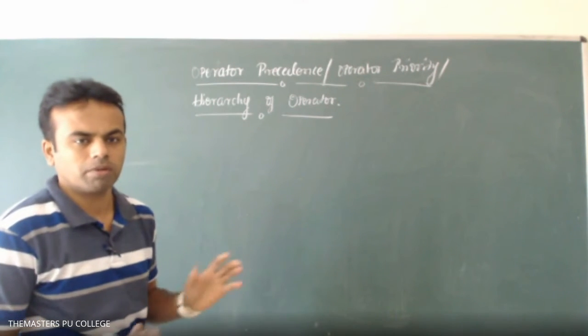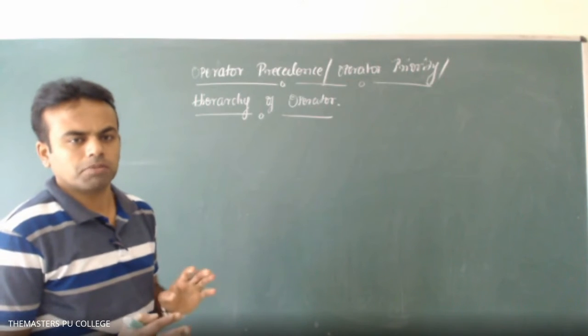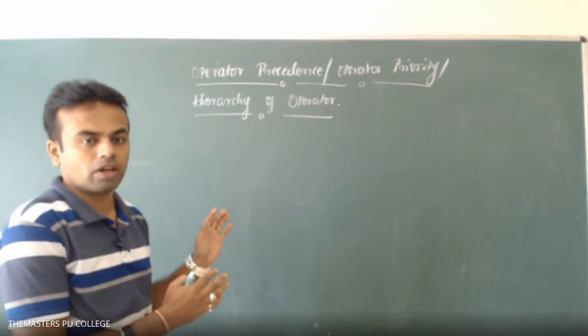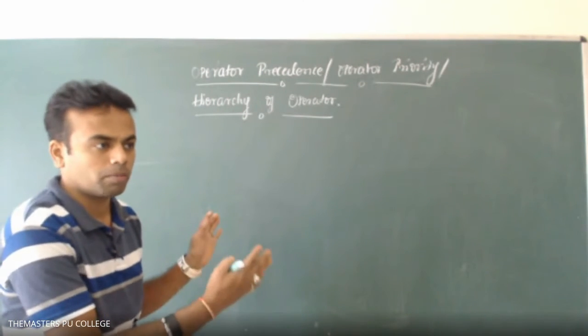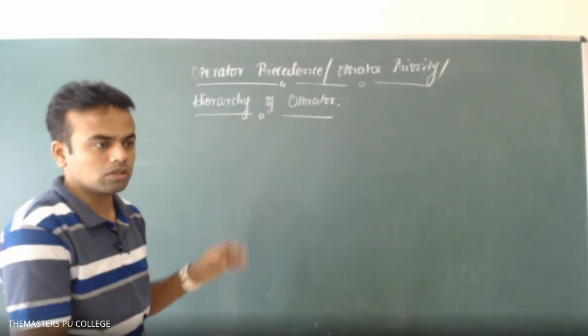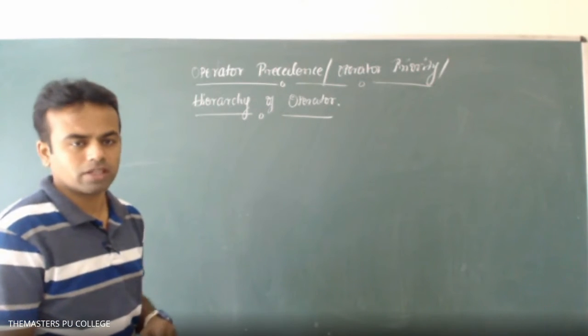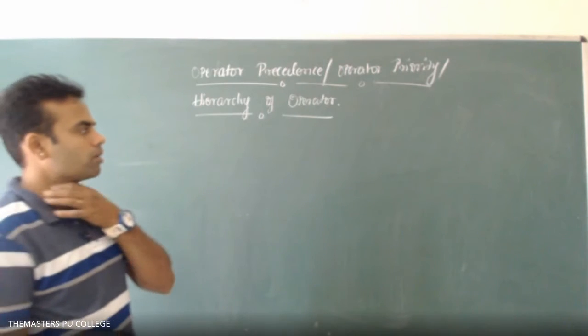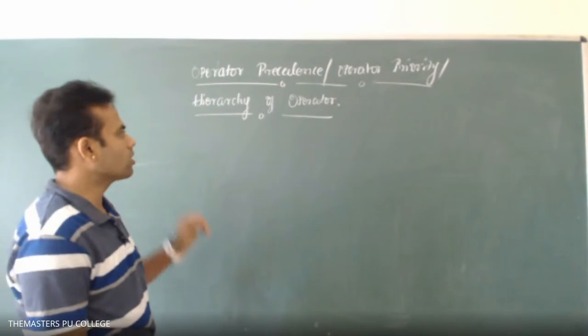Whatever may be the expression, which are the operators that execute first? Which priority goes first, and which goes last? That's the BODMAS rule, what we follow in the arithmetic operator.